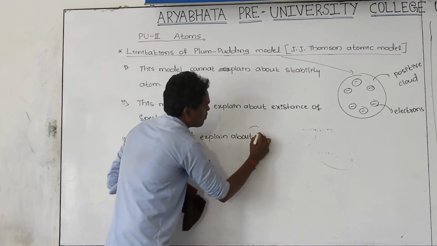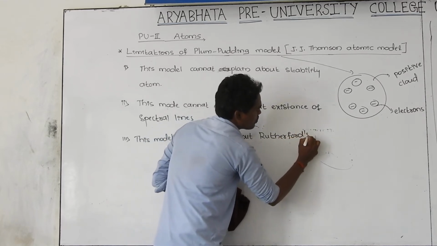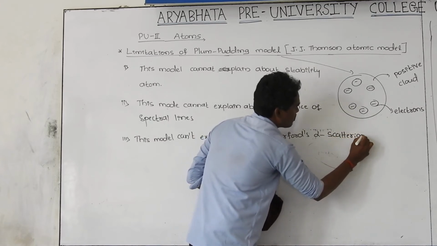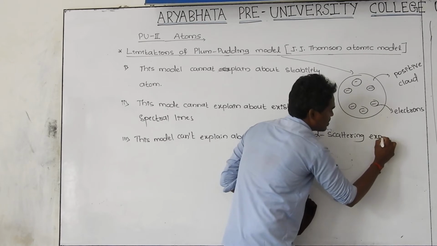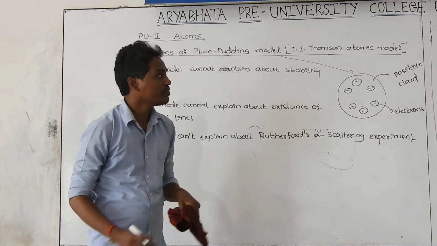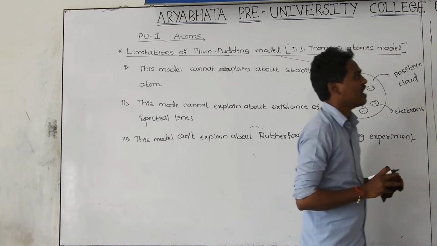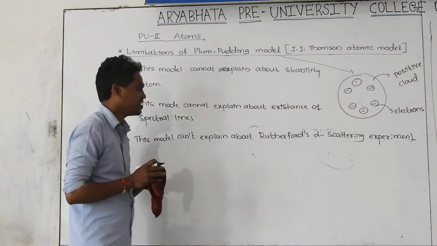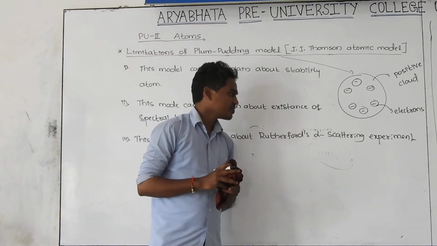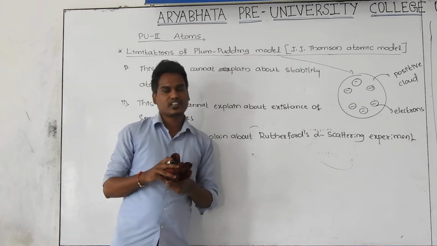Rutherford's alpha scattering experiment. This experiment we will see in the next concept. There is an experiment conducted by one of the scientists, none other than Ernest Rutherford. He conducted an experiment that we are going to call the alpha particle experiment. This model can't explain Rutherford's alpha scattering experiment, and this is the third limitation. If you don't know the Rutherford alpha scattering experiment, we will see it in the next concept.